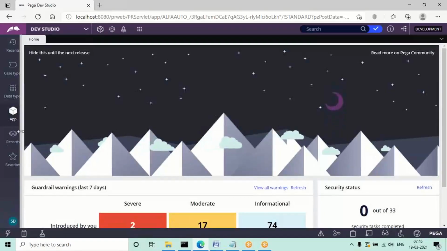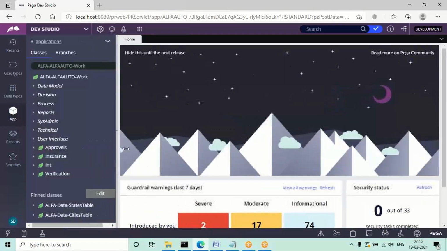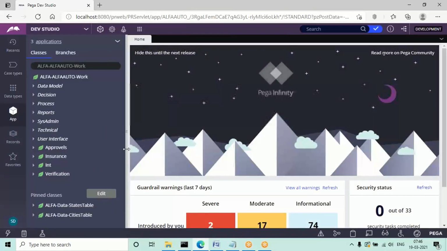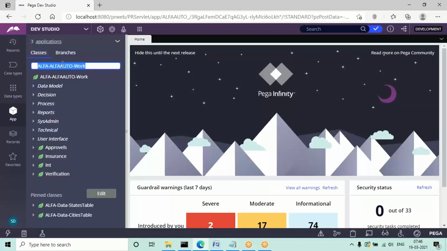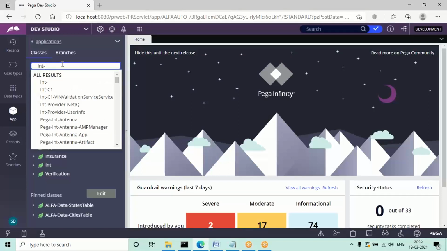Now, how to map the data to the UI. When you consume any service in your application, the first thing is we need to create one connector activity. But before that, try to open this. See, this is the main integration class.